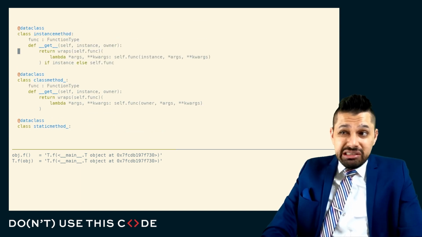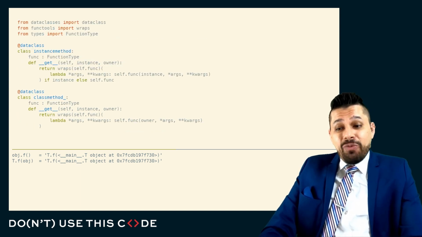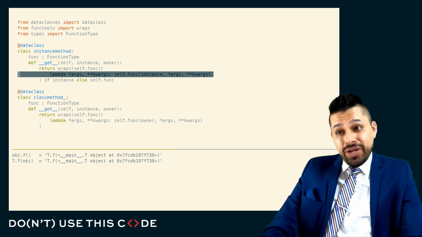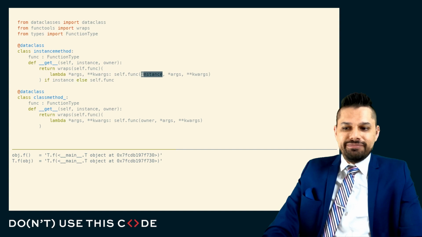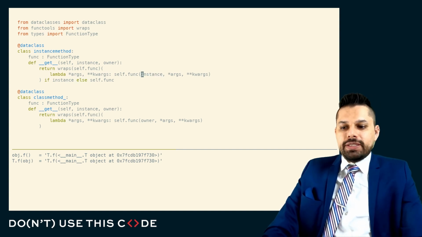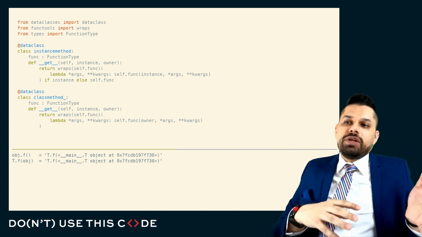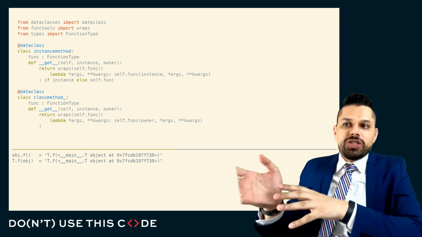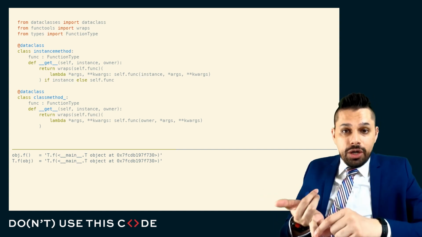And really, instance method is really just this class with this get method. And what it returns is it returns a brand new function that forces the first argument to be your self parameter. This is how that self parameter actually makes it in. The get attribute protocol defines a little branch off to the side that says if you have a get method, I'm going to go through that get method to dispatch to where we go. And I'm going to provide that get method with two arguments, the instance and the owner.